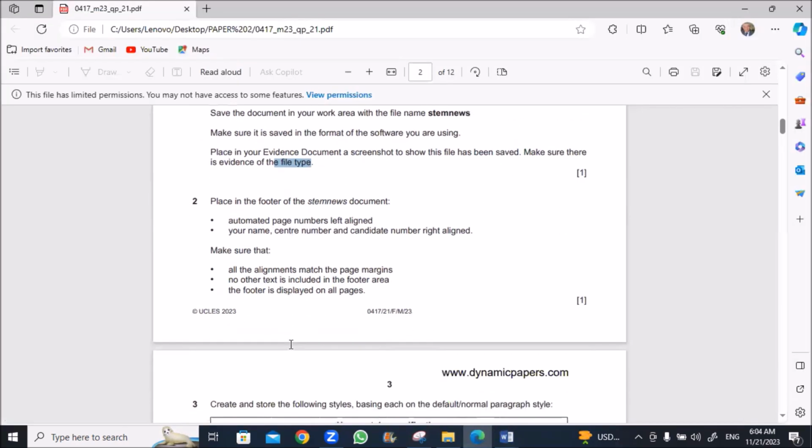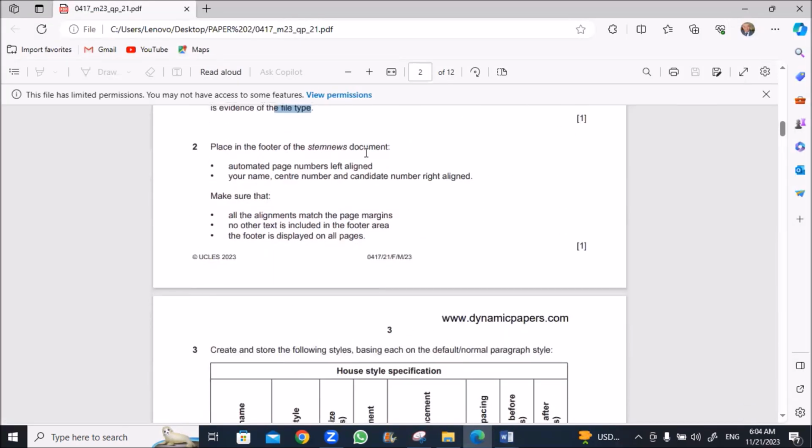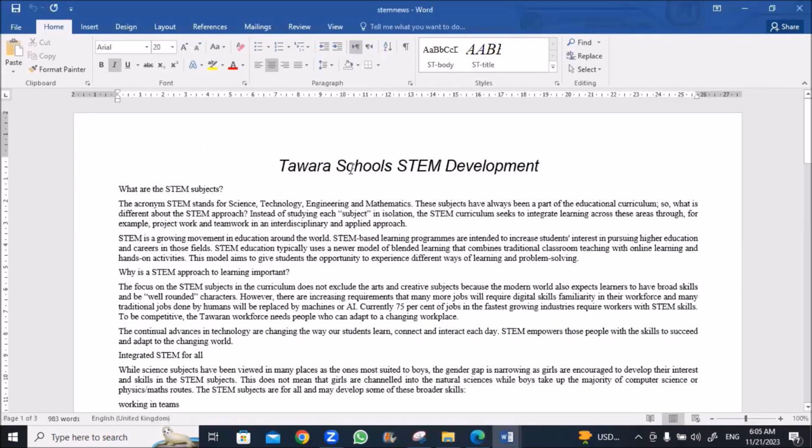Back to the exam. Place in the footer of the STEM News document an automated page number left aligned, and your name, center number, count number right aligned. Make sure that all the alignments match the page margin. No other text is included in the footer area. The footer is displayed in all pages. Okay, we'll open the footer part and assign an automated page number left aligned and my name, center number as instructed.